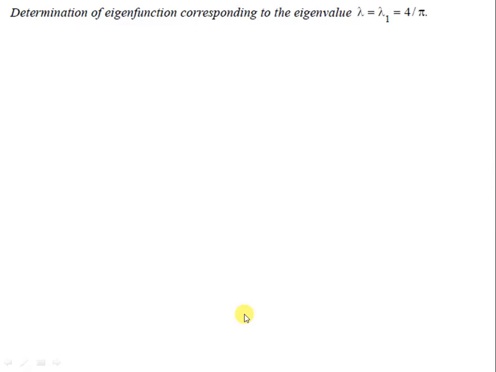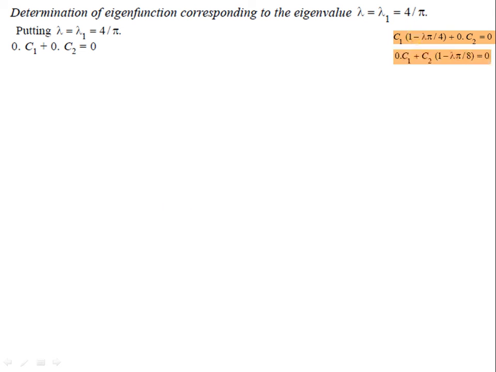Now we come to determine the eigenfunction corresponding to the eigenvalue lambda 1 equal to 4 by pi. So I replace the value of lambda with 4 by pi. We get 0 in this equation, as lambda times 4 by pi cancels. We get 1 minus 1, which is 0, and we get this value. Similarly I put the value in the second equation and we get 0 into C1 plus 1 by 2 C2.